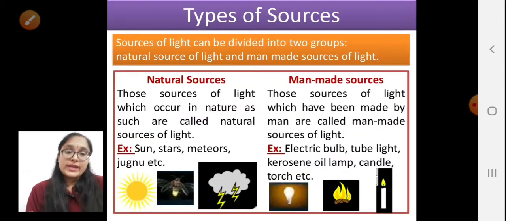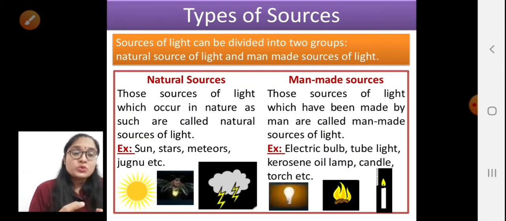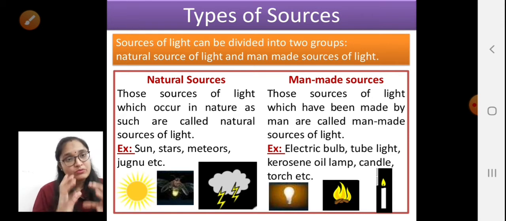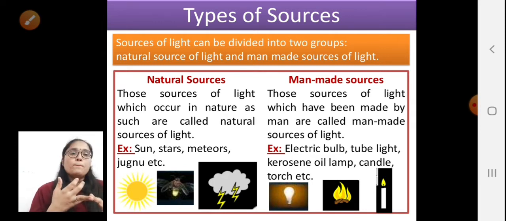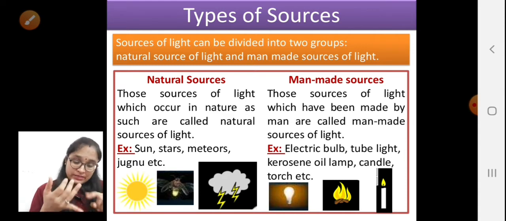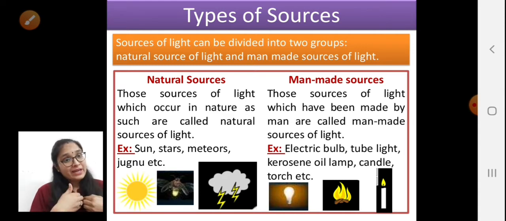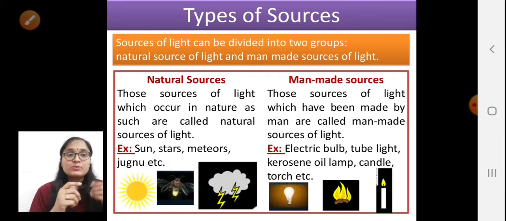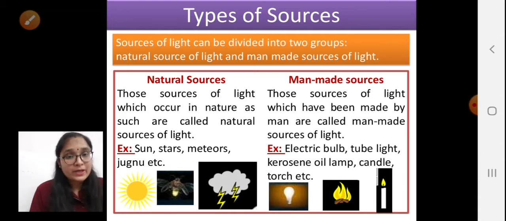Now moving to the next, we want to know exactly what the types of sources are. We have seen the candle, we have seen the sun, lamp also. But candle and lamp are made by us, by human beings, but the sun is not made by a human being, na? So depending upon whether the source of light is made by a human being or not, we divide the sources of light into two categories.